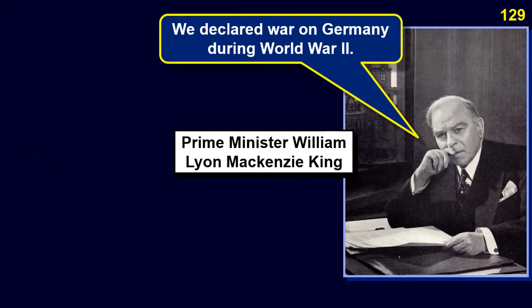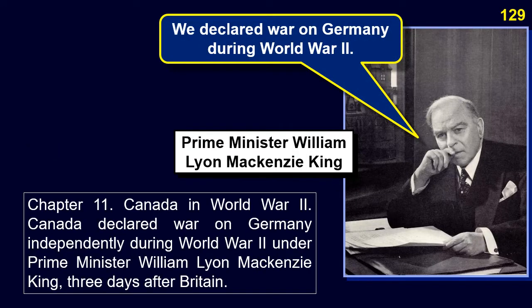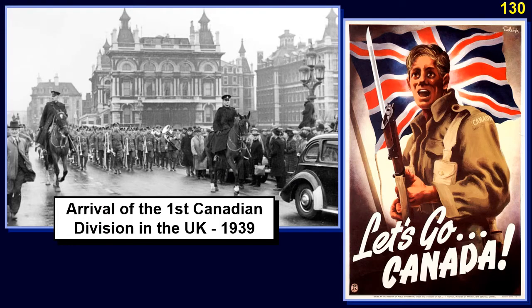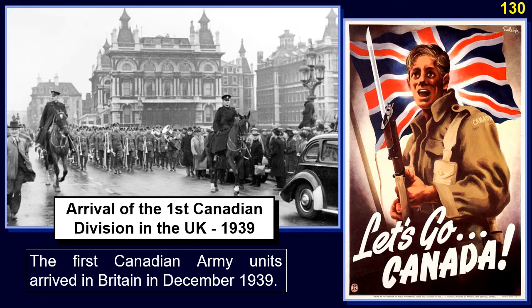Chapter 11. Canada in World War II. Canada declared war on Germany independently during World War II under Prime Minister William Lyon Mackenzie King, 3 days after Britain. The first Canadian Army units arrived in Britain in December 1939.